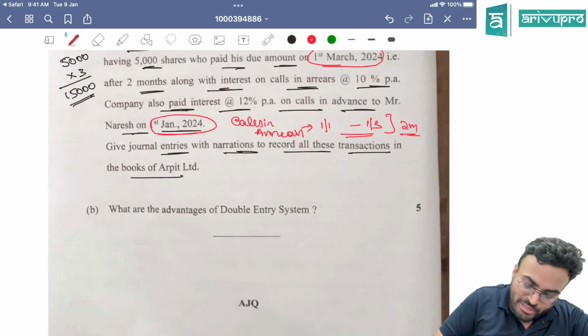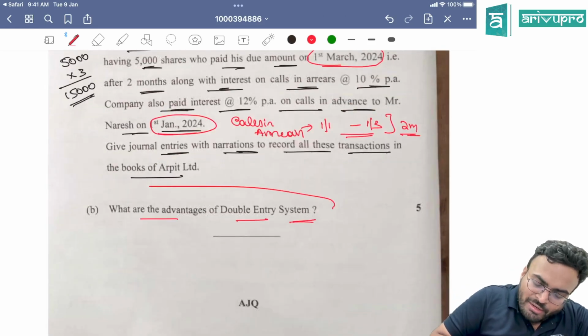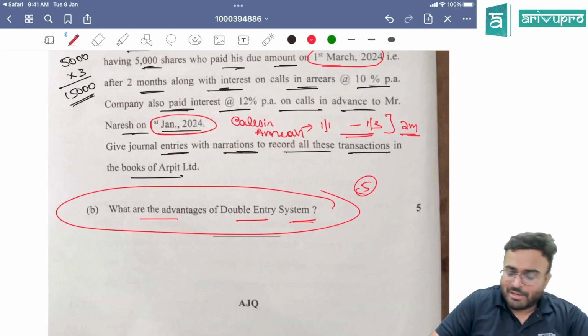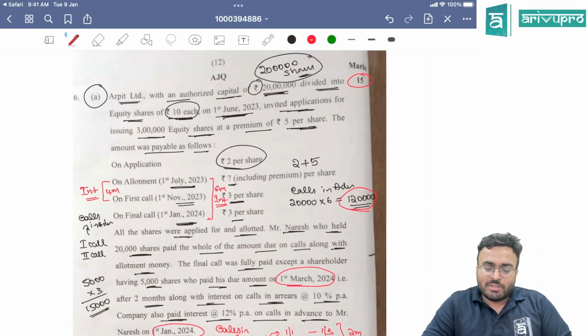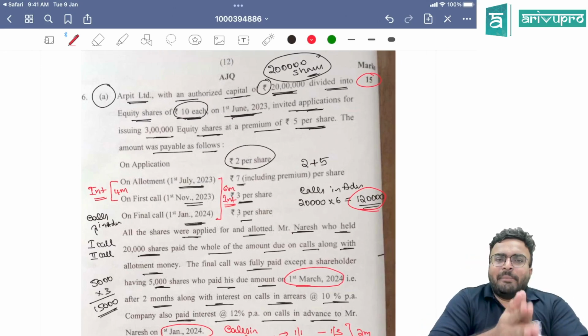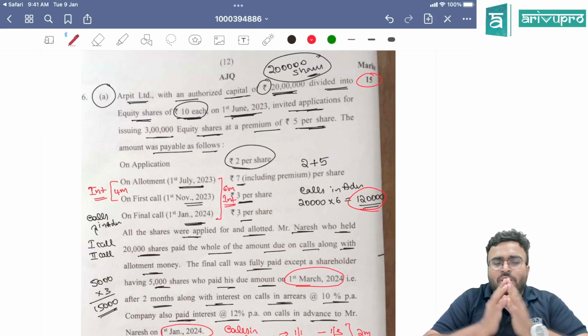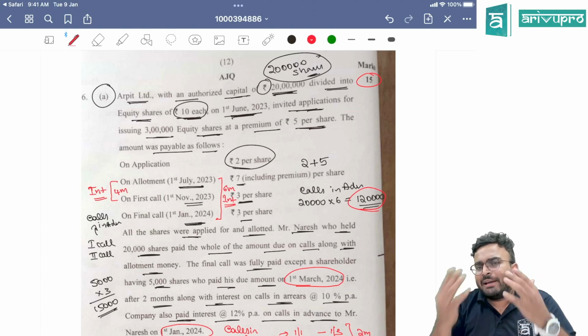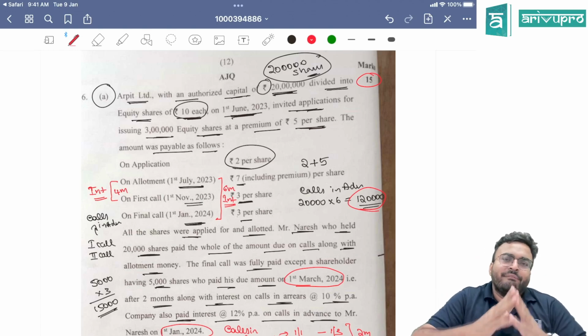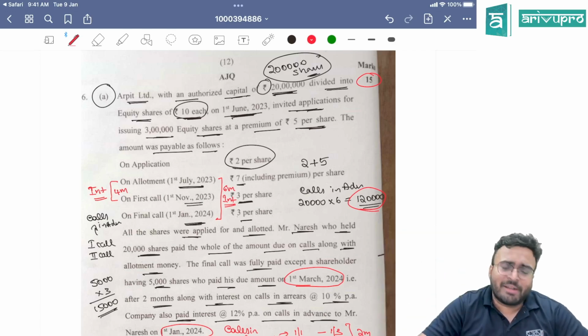And the last question is, what are the advantages of double entry system of accounting? They have asked 5 marks, straight picked up from chapter number 1. That should be it, guys. It was an easy paper. Time could be a restriction. You always have to know, accounts paper can be lengthy, but this was very easy. Straight up they have picked from study material itself.